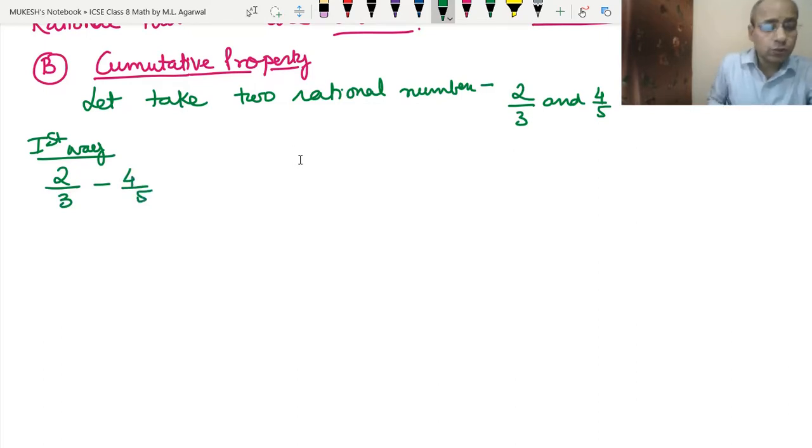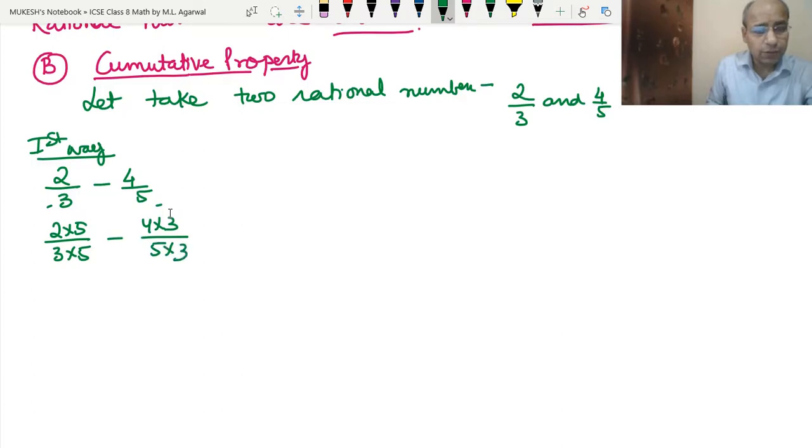Okay, so here the LCM will be 3 into 5, so 15, because they are prime numbers. So their LCM will be 15. That means 2 into 5 upon 3 into 5 minus 4 into 3 upon 5 into 3. Okay, so it is 10 upon 15 minus 12 upon 15.